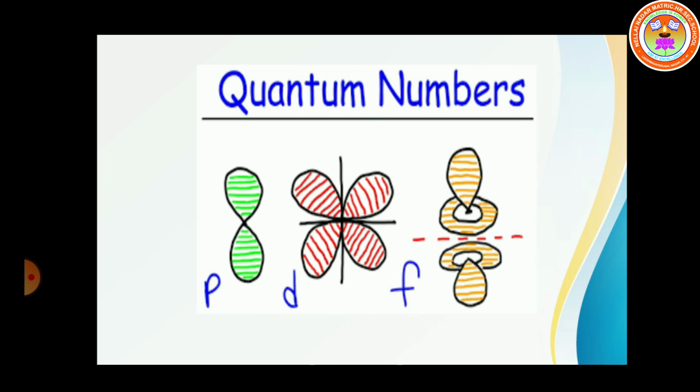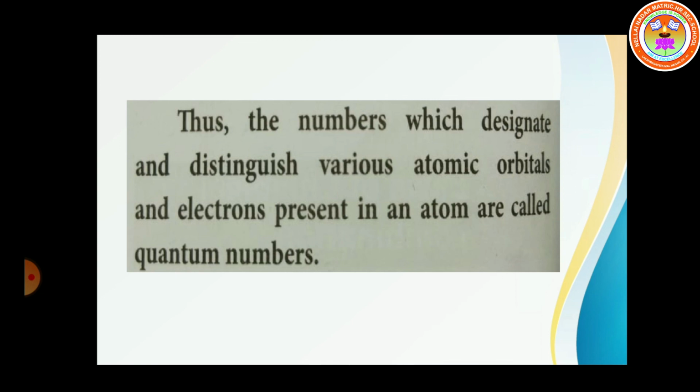So students, I hope you understood valency. Next, one small concept, quantum numbers. These are the numbers which designate and distinguish various atomic orbitals and electrons present in an atom.